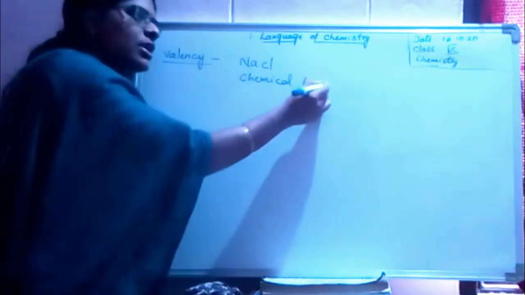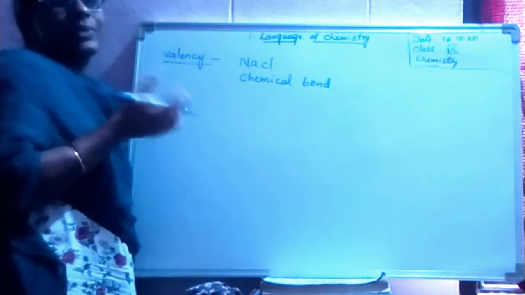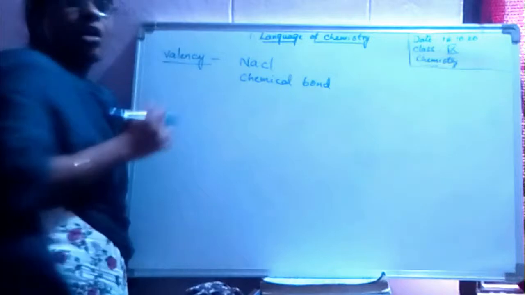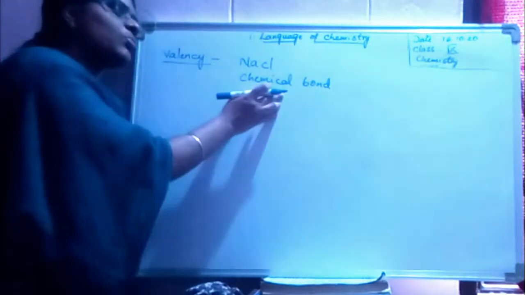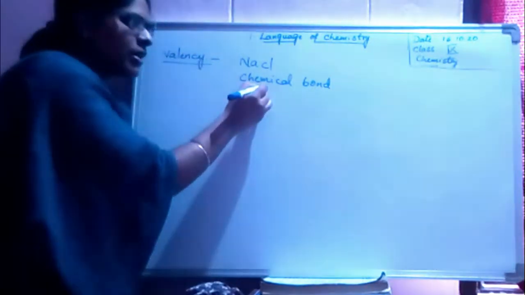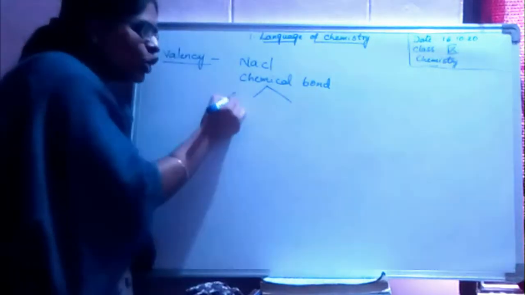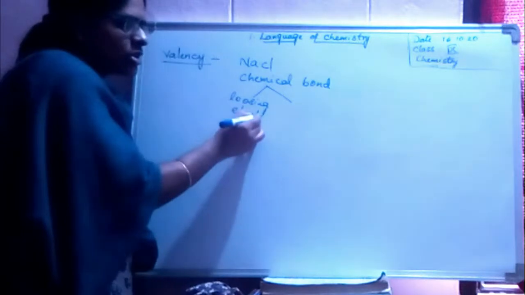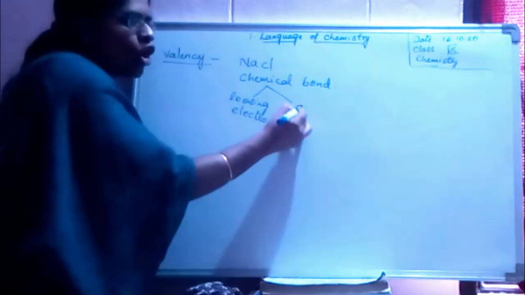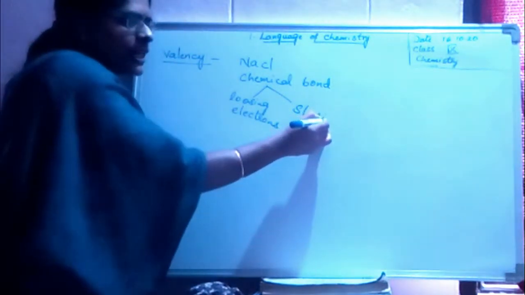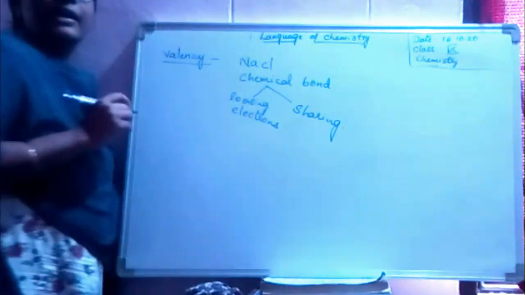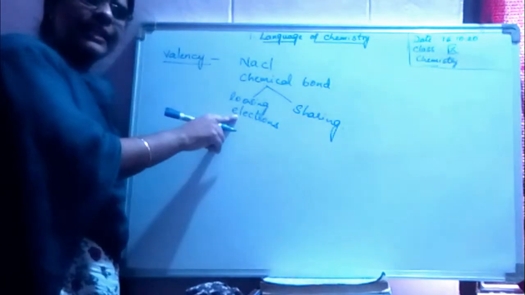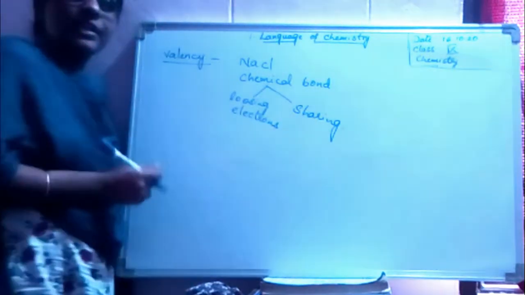A bond between the chemicals must be formed in order to get the compound. This bond can be formed either by losing electrons or sharing the electrons. Any bond can be formed by either losing the electrons or sharing the electrons.